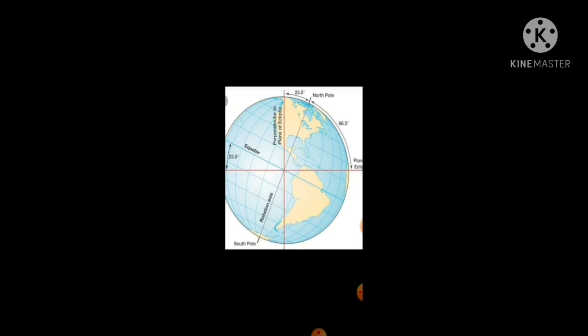So you have the orbital plane and you have the axis of the Earth. The axis of the Earth is tilted at 23.5 degrees. So that is where we understand the orbital plane. Now, we have understood what is orbital plane.